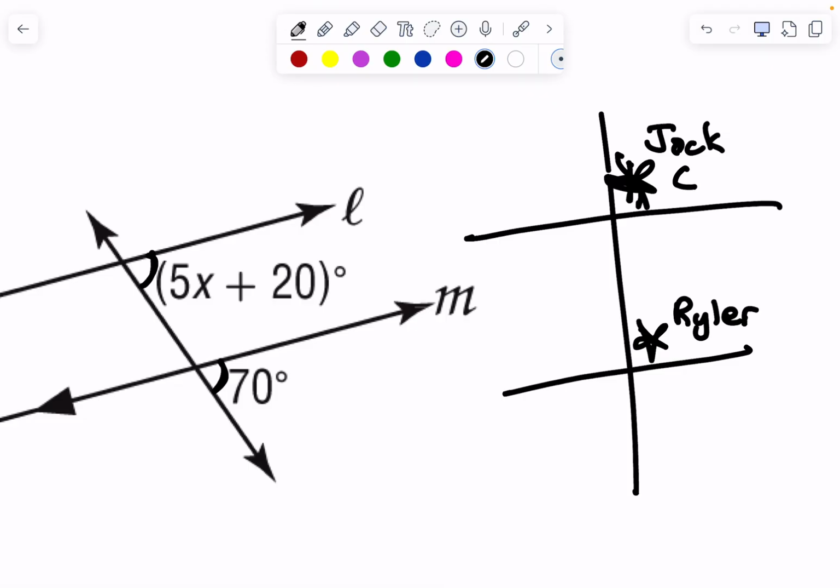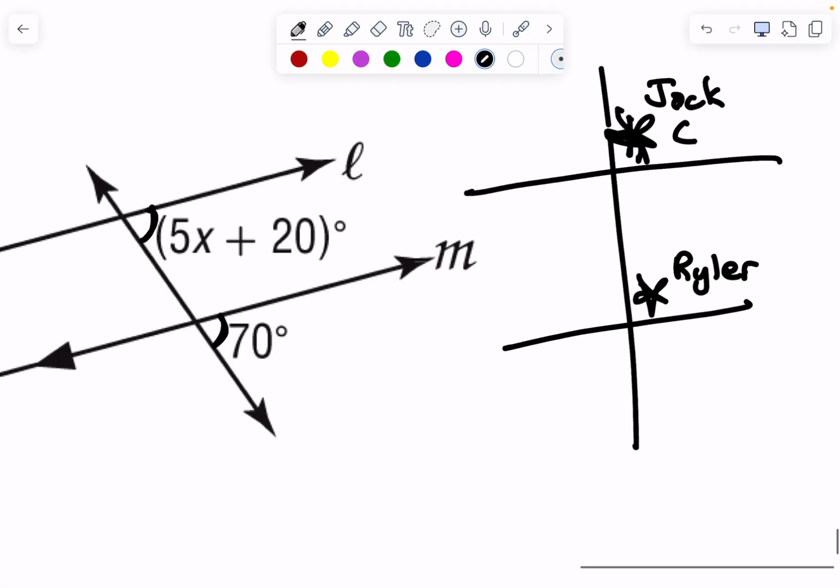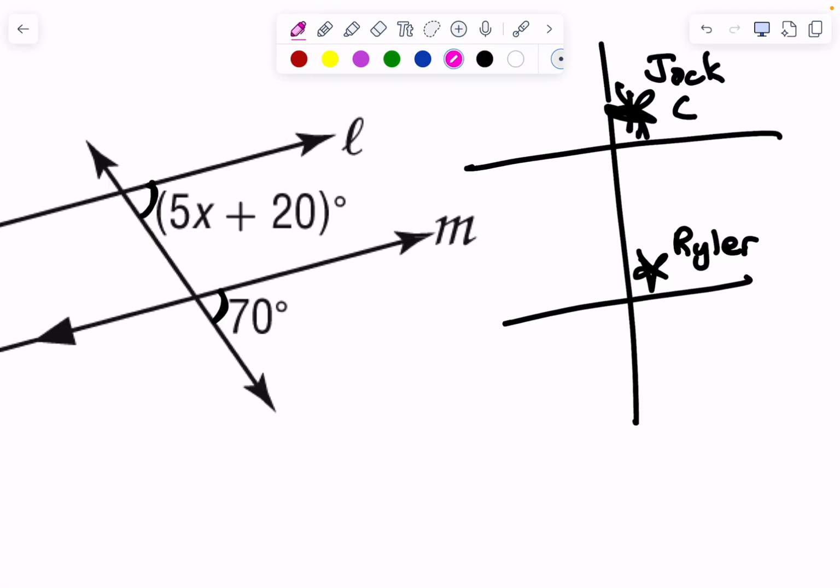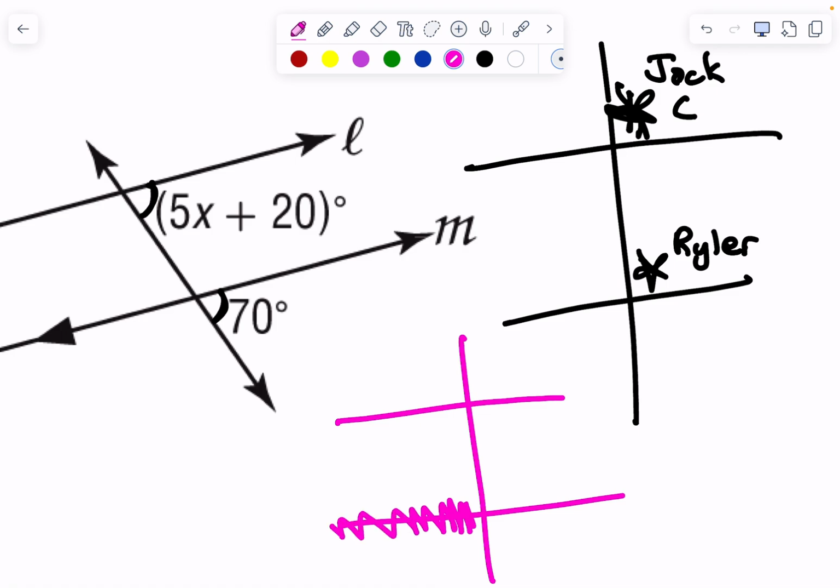Mrs. Olson, the one across the hall, would be a different intersection, right? Like Mrs. Olson's house is here, but there's no road that goes through.